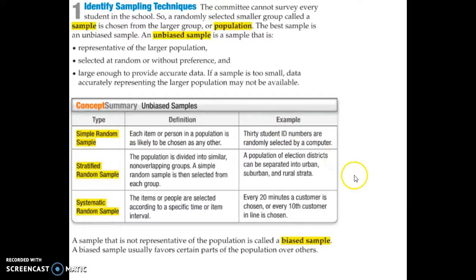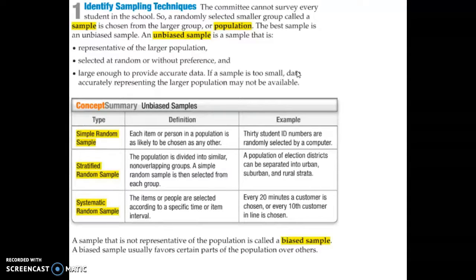Let's write down every yellow term in our notes and what it means, okay? So a sample is a smaller group chosen from a larger group. If you go to a really big school and you want to get a consensus of what the whole student body is thinking, it wouldn't make sense to go to every student. That'd take a long time. Or we just had an election year. We're not going to take a poll of every single person in the United States on certain issues. So they do samples, smaller groups, so they can make predictions about the bigger group, which is called the population.